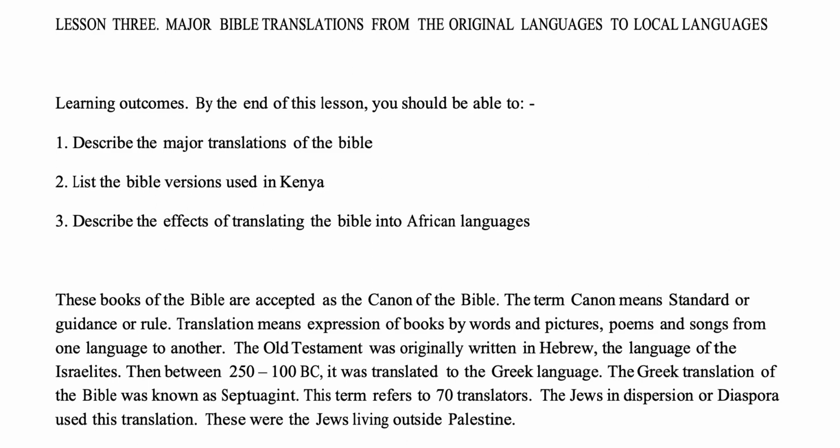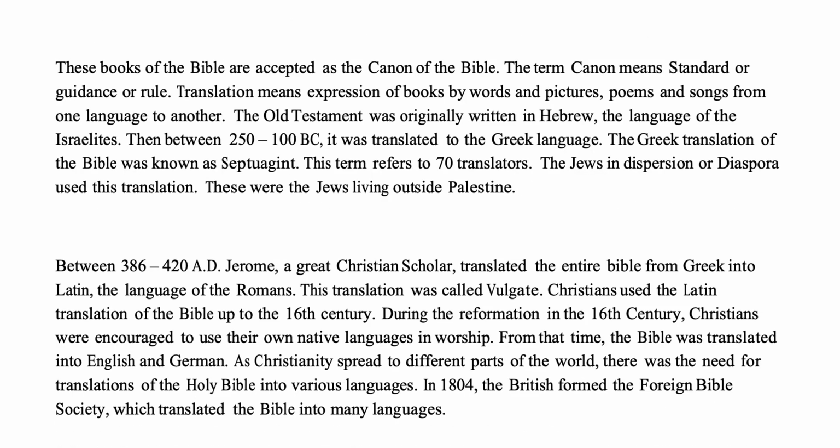The Old Testament was originally written in Hebrew, the language of the Israelites. Then between 250–100 BC, it was translated to the Greek language. The Greek translation of the Bible was known as Septuagint. This term refers to 70 translators. The Jews in dispersion or diaspora used this translation. These were the Jews living outside Palestine.